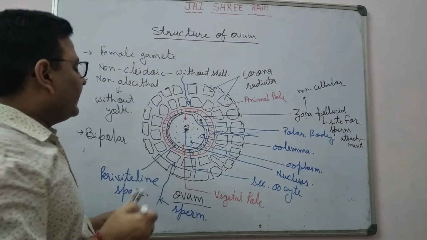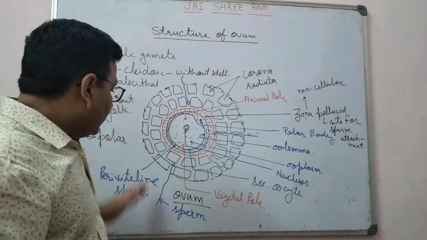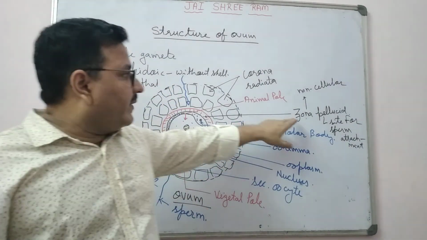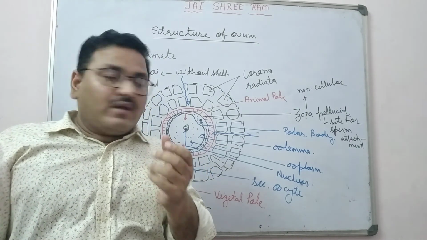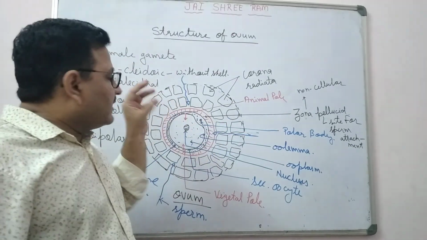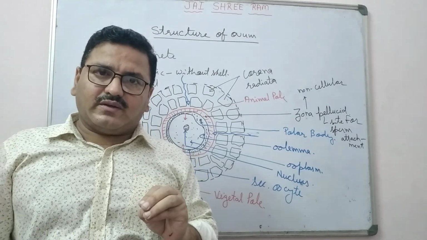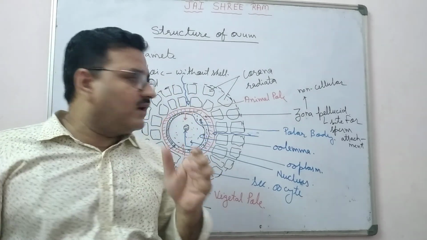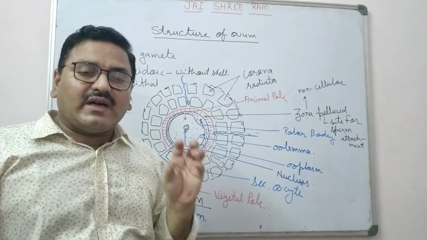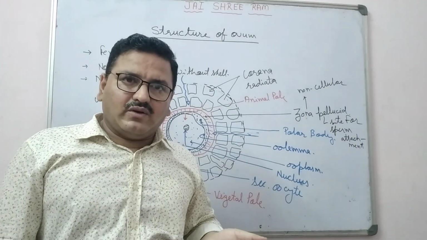So this is the complete structure of the ovum or otid. Zona pellucida has receptor proteins, by which the sperm recognizes the site for its attachment. Okay? When one sperm gets attached, then there is a change in the zona pellucida membrane by which other sperm cannot attach. Thank you.